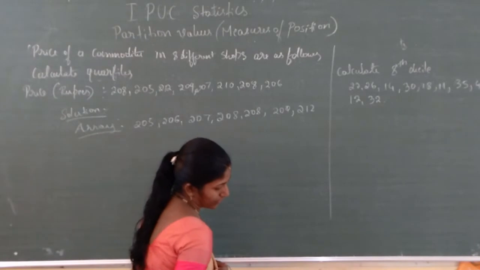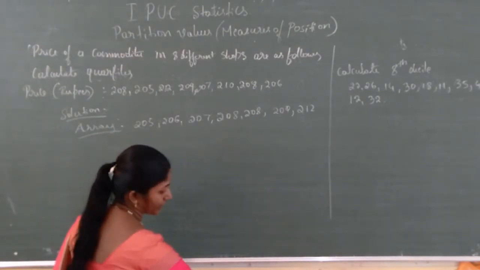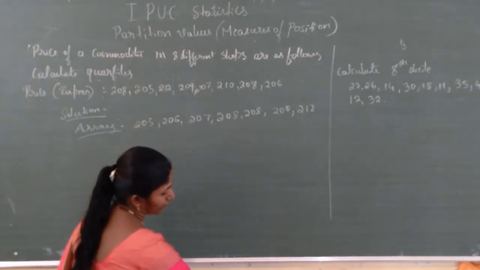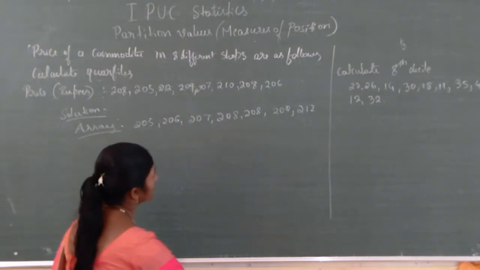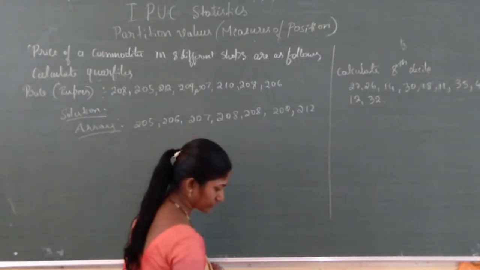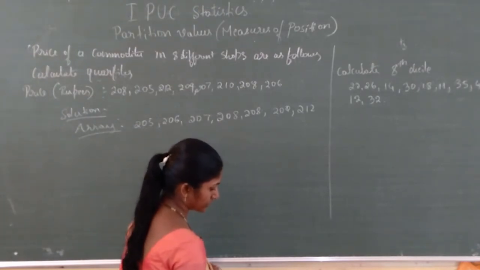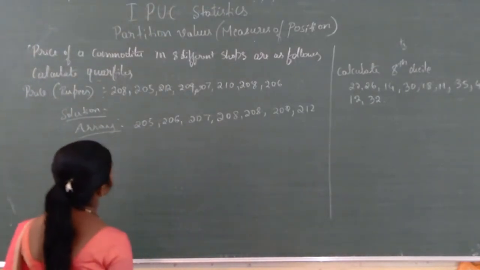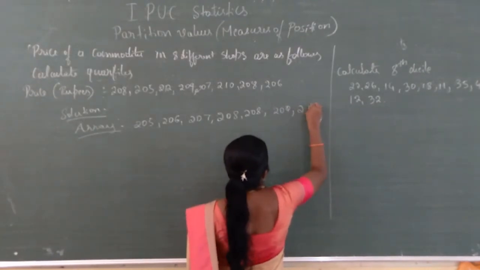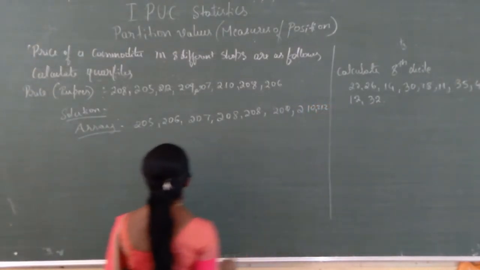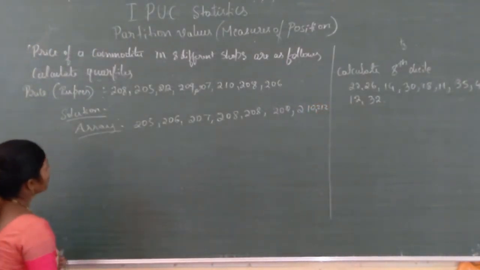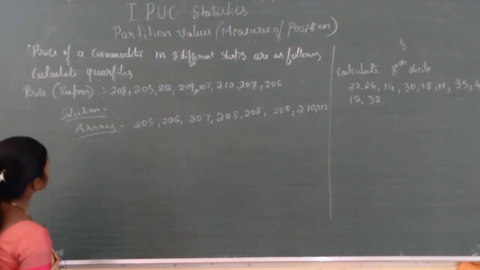Like this way: 205, 206, 207, 208, again 208, 209, 210 and 212. Okay, this much.